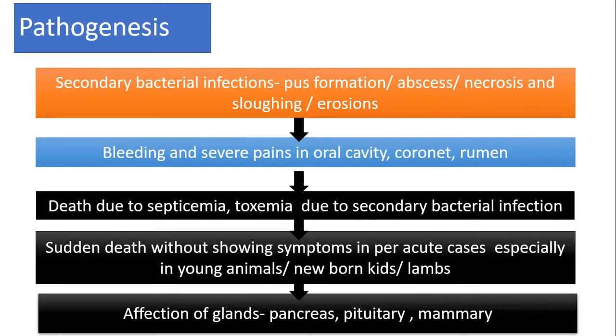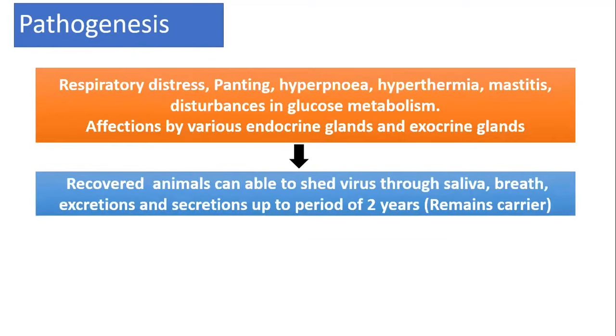Death occurs due to septicemia and toxemia from secondary bacterial complications, and sudden death without showing any symptoms in peracute cases, especially in young and growing animals, newborn kids and lambs. Affection of glands like the pancreas, pituitary gland, and mammary glands may lead to different pathologies, including hyperthermia, hypothermia, and hormonal imbalance. Then glucose metabolism is affected and mastitis is observed.